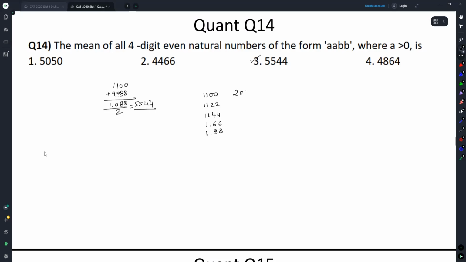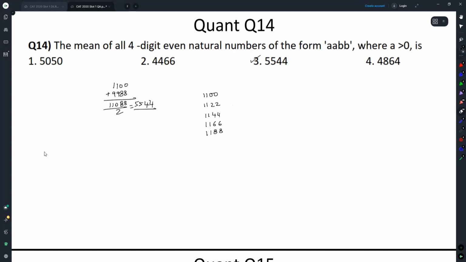Within the 2000s range, these would be the numbers. What have I done? Okay, 2200, yes. Numbers have become too bad.